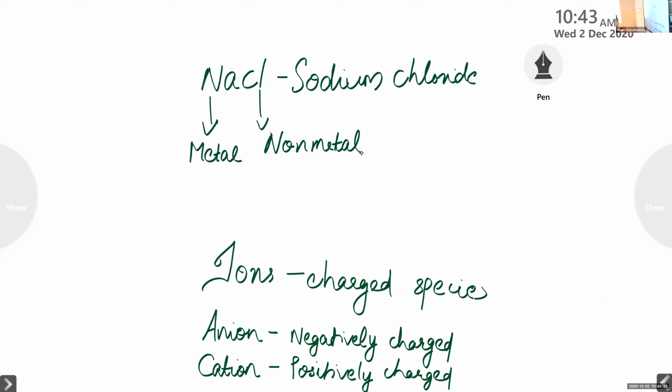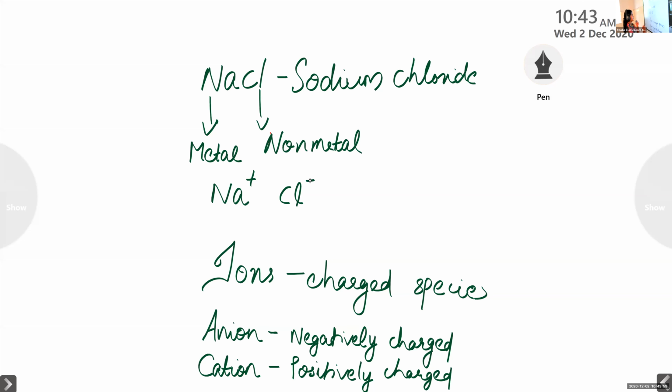Which is the metal here in NaCl? Sodium. And which is the non-metal? Chlorine. They are charged species, so this Na is Na plus, and Cl is Cl minus. Clear?